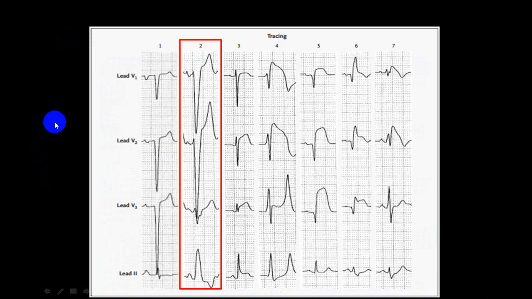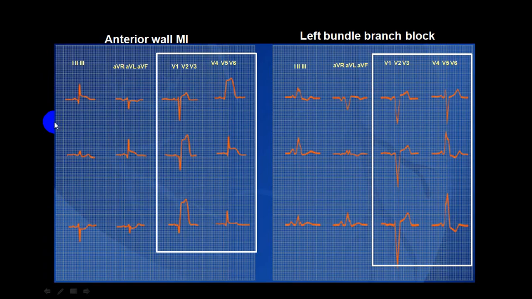Now we go to the second, that is left bundle branch block. It is very easy. In a left bundle branch block, if you look in lead V1, there will be ST segment elevation with concavity. While in V4, V5, V6 or mainly in V5, V6, we will have a broad QRS complex with downsloping ST segment with T wave inversion. Whenever you see this, it is clear cut left bundle branch block.